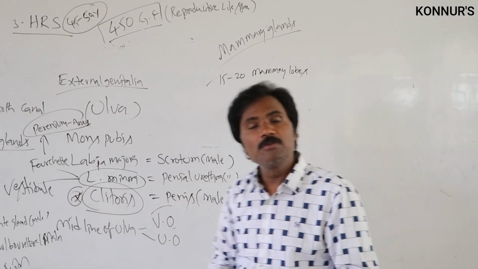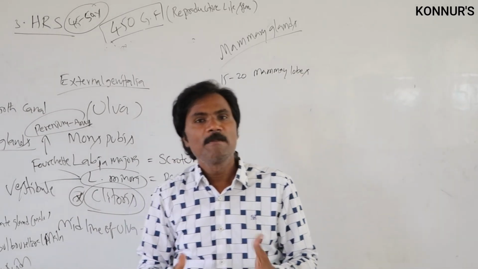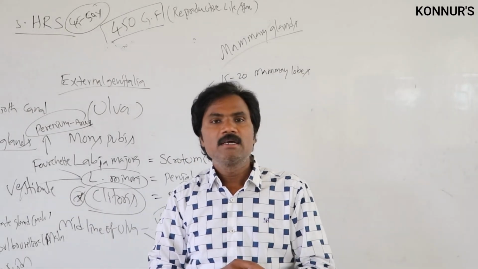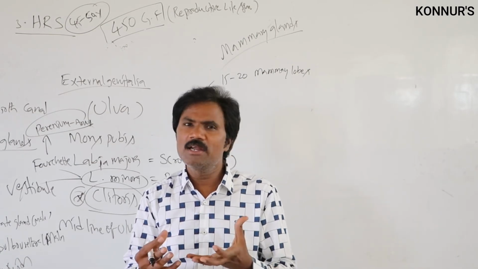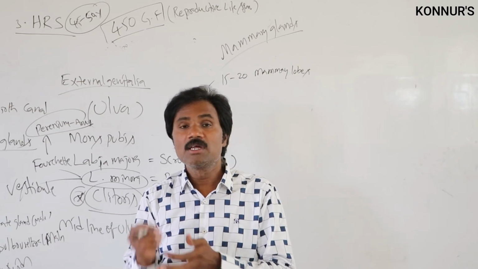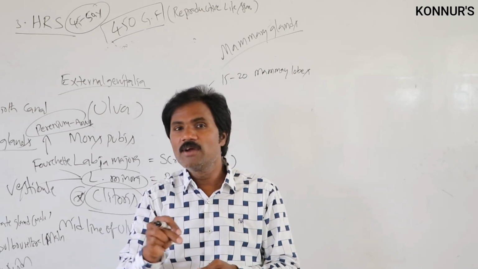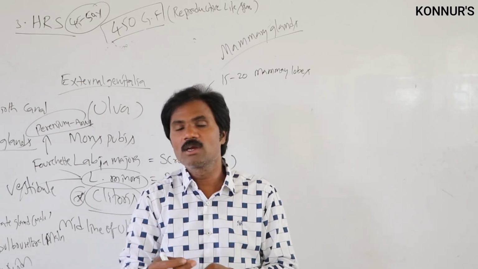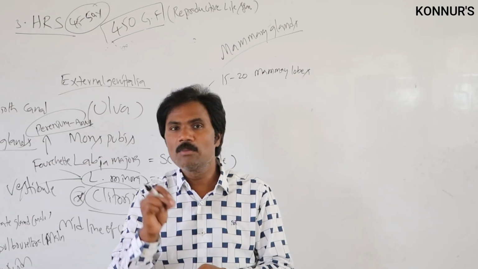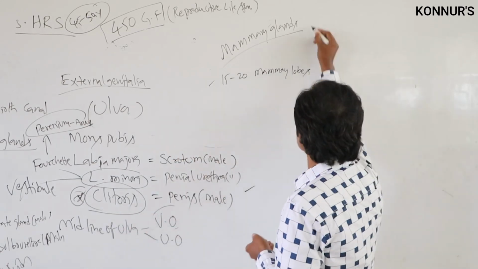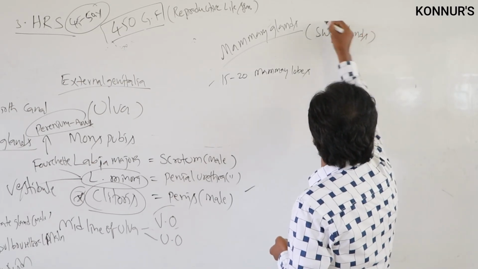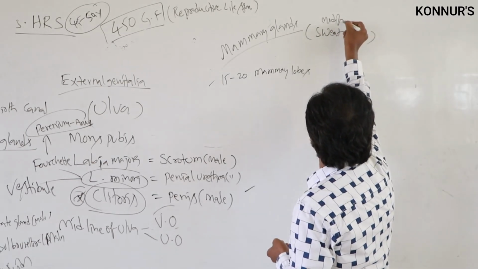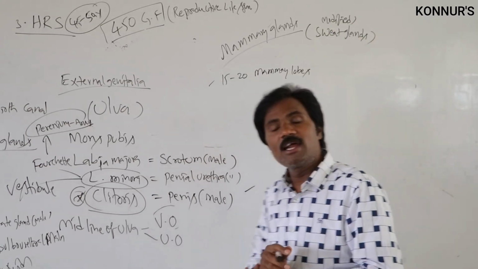Each mammary lobe contains numerous mammary alveoli. Mammary glands, and this is very important, are modified sebaceous or sweat glands. That is one can ask. So mammary glands are modified sweat glands.